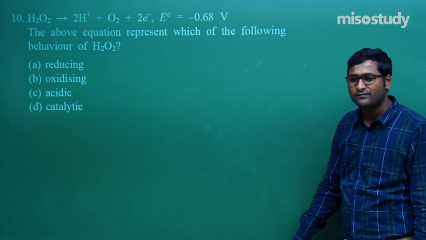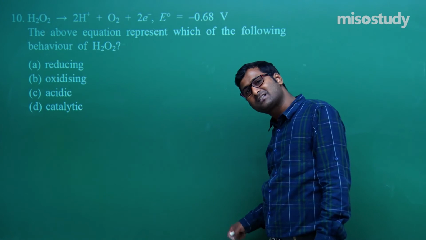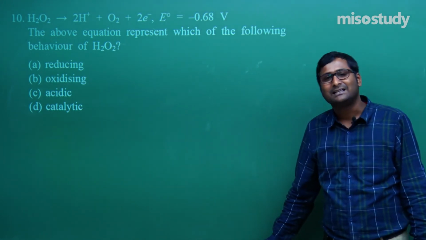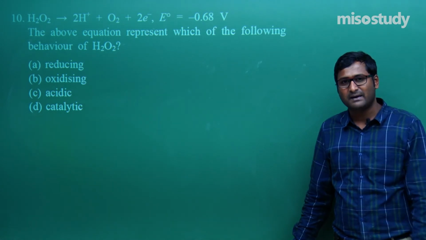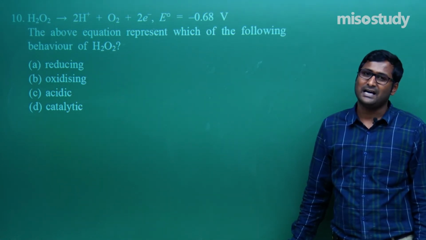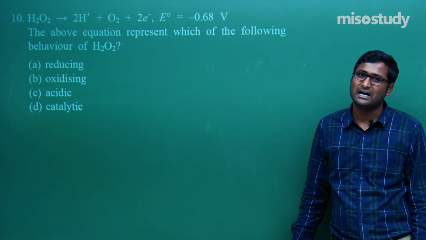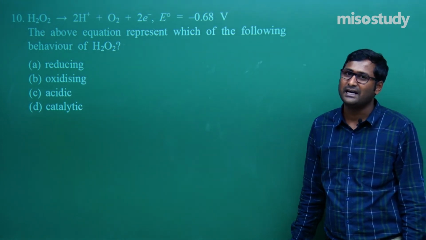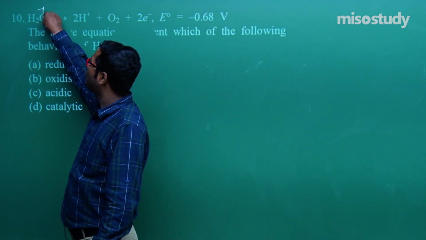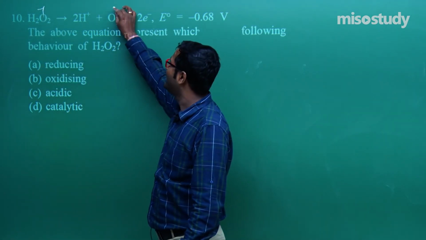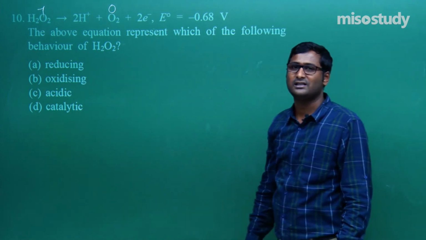As we know, if there is an increment in oxidation state, then this will act as a reducing agent. If there is a decrement in oxidation state, then this will behave as an oxidizing agent. Now look here, oxygen in H2O2 is in -1 oxidation state, and here it is 0 oxidation state.